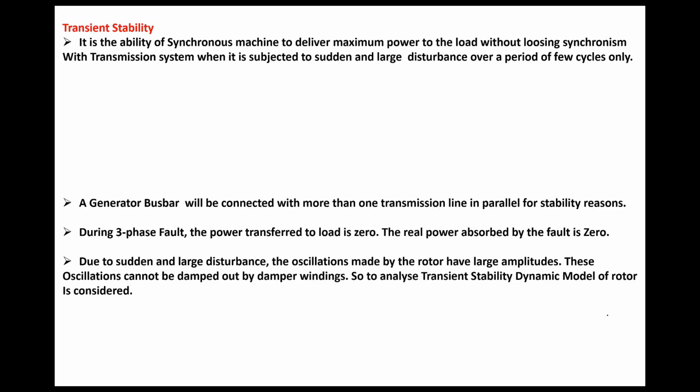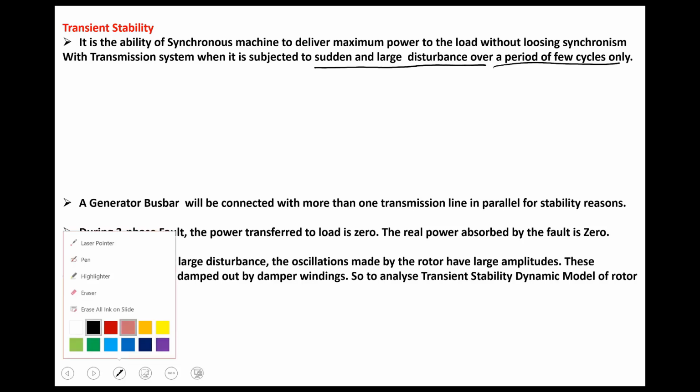So next we'll study transient stability. Transient stability is the ability of a synchronous machine to deliver maximum power to the load, without losing synchronism, when it is subjected to a sudden and large disturbance for a few cycles only. So here the point is, transient stability analysis is carried out when the disturbance on the machine is sudden and large.